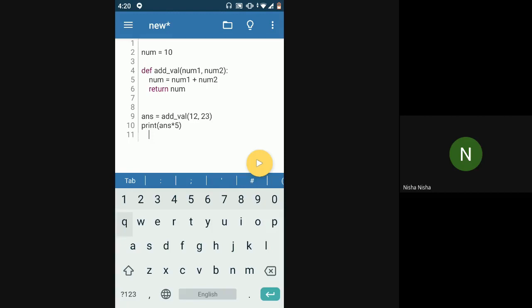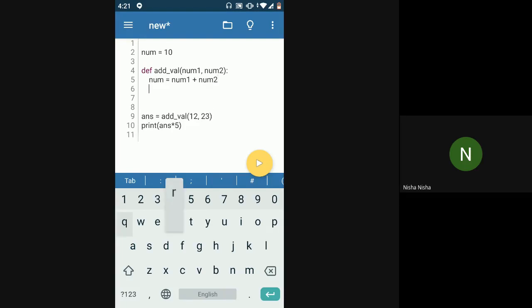So next, one more thing I want to say is that whenever there is a return statement in any function, whatever you write after the return statement will not get executed. A return statement is not necessary. You can have or not have a return statement in your function.